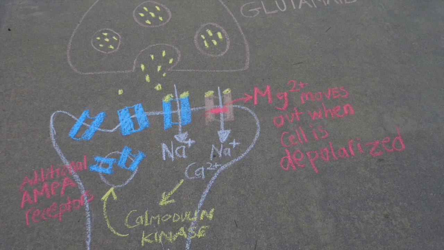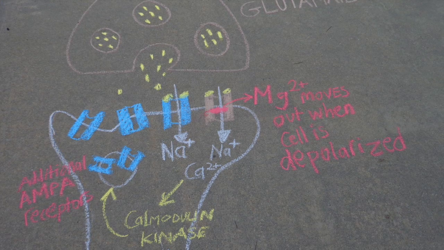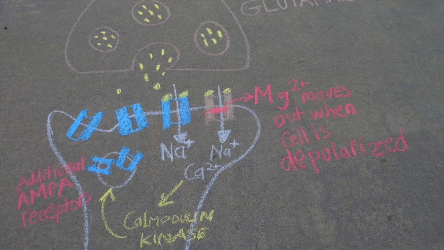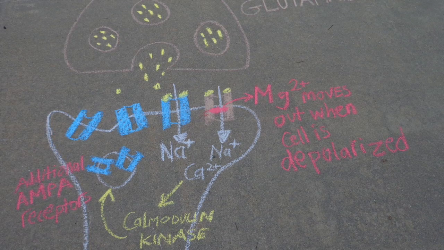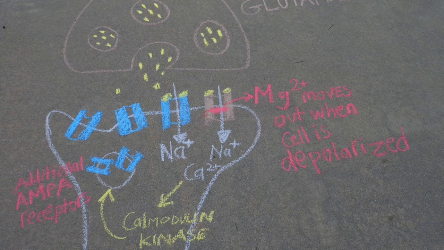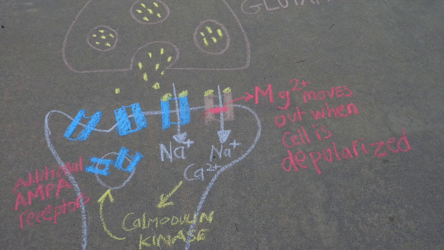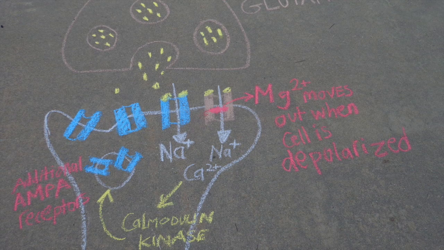These calcium ions have several effects within the cell, one of which is to activate the calcium calmodulin dependent protein kinase. These kinases activate AMPA receptors and increase the calcium conductance of NMDA receptors by phosphorylation. Thus, when the neuron fires again, the response of the postsynaptic neuron is potentiated.